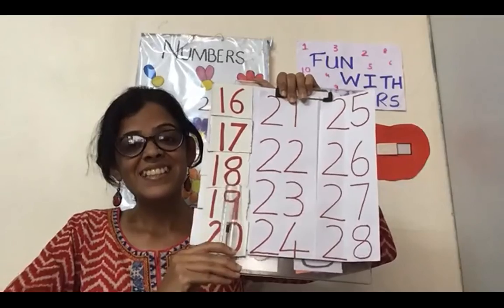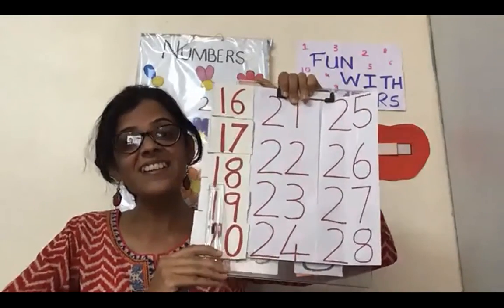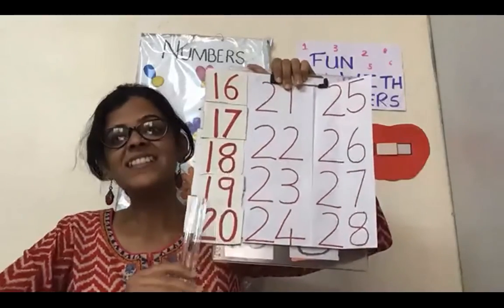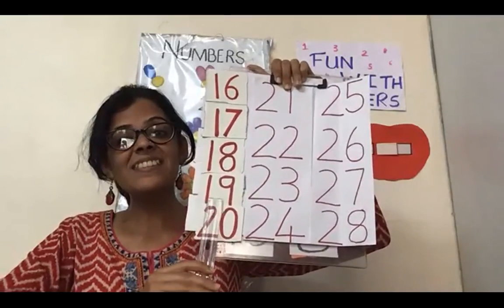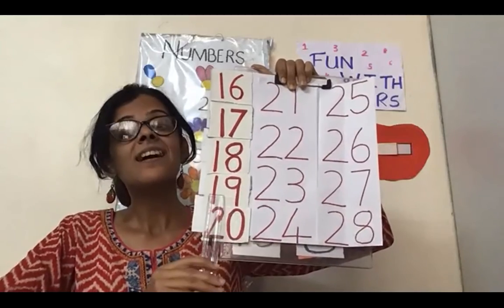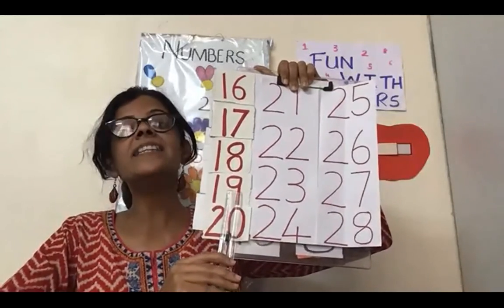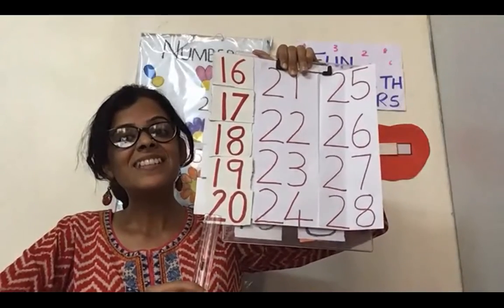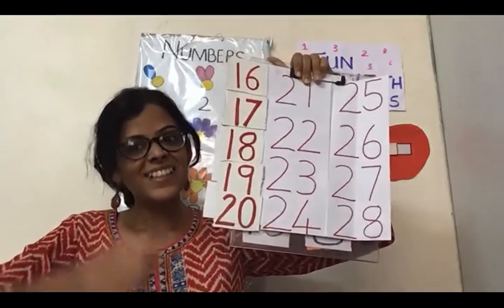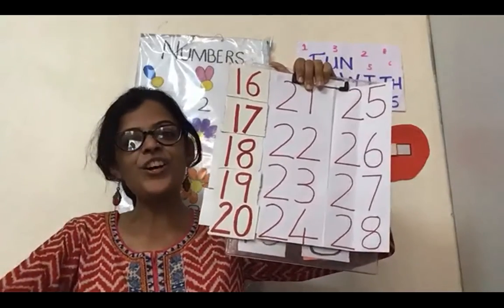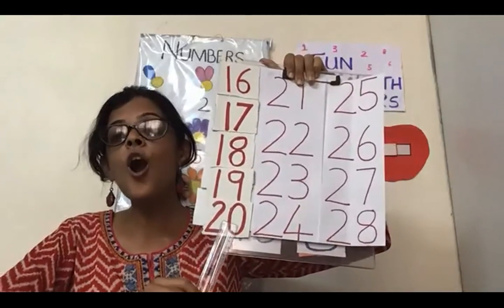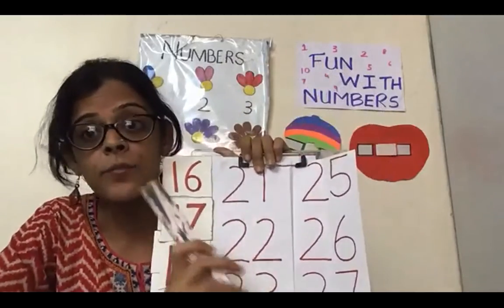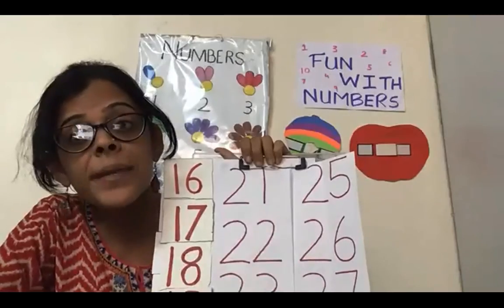Then 1, 8, 18. Next, 1, 9, 19. Then 2, 0, 20. Very good. Now the next I will read and you all will repeat after me.